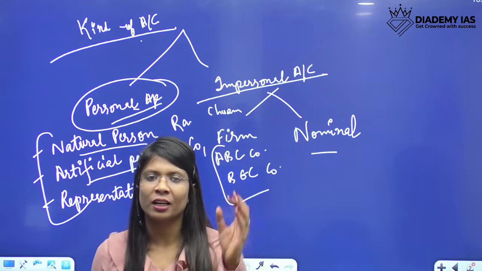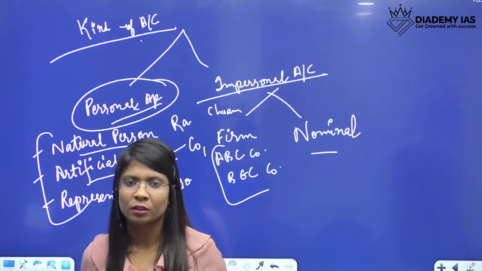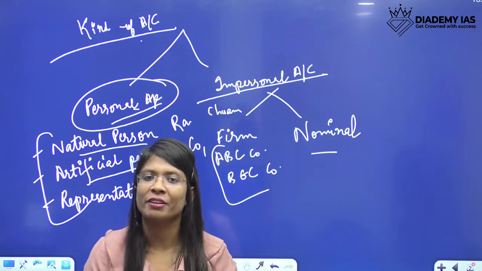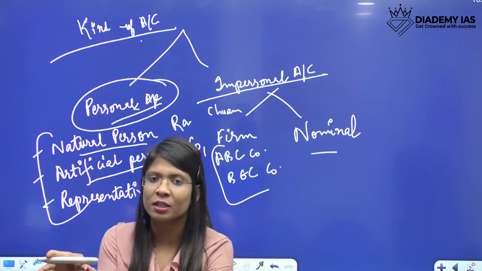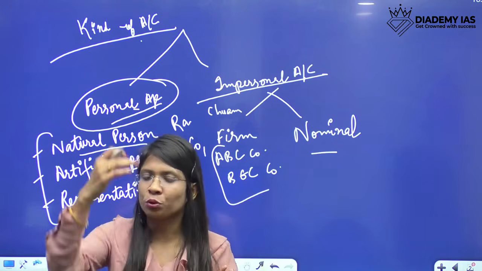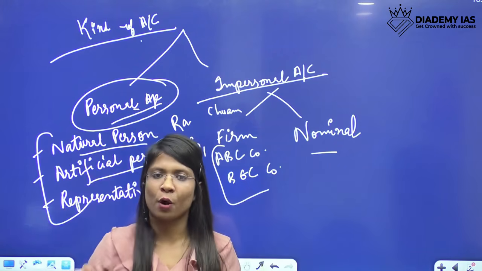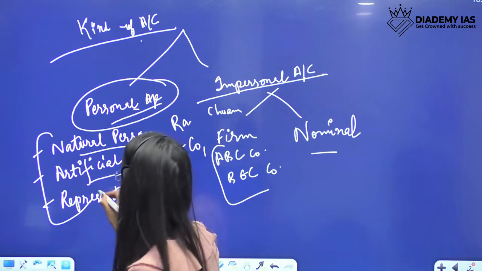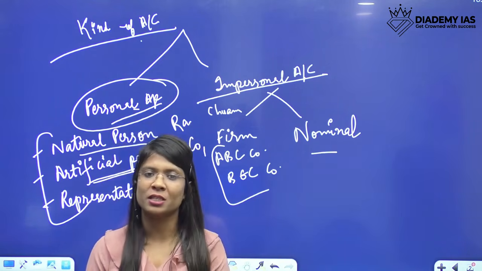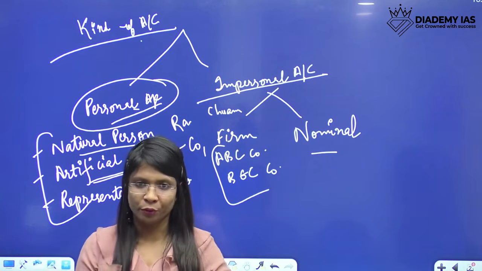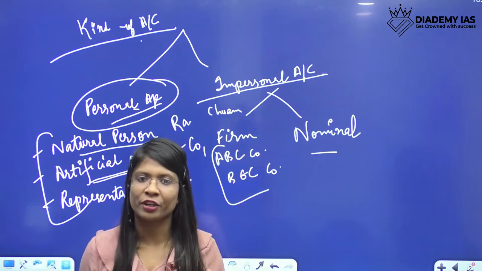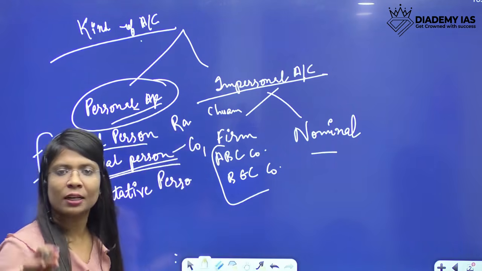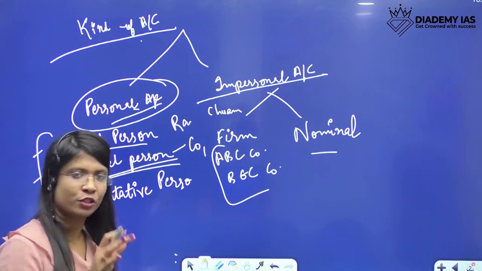The question might ask, debtors is which kind of account. So we have to know the bifurcation, where debtors come in, where cash comes in, where outstanding expense comes in. So we have to go through the details so that we know which kind of account this is. This is a very common question, whether it's personal, real or nominal. A question might ask what ABC company is. If we don't know the basic bifurcation of personal accounts, we won't be able to answer. So artificial person is companies, any firms.